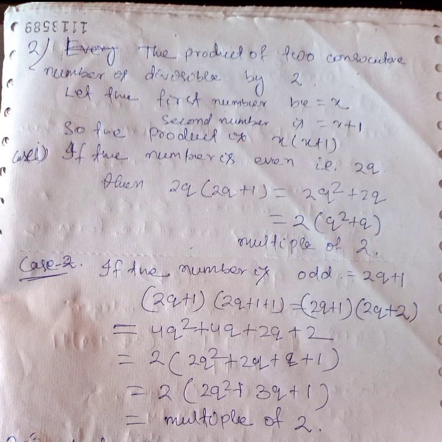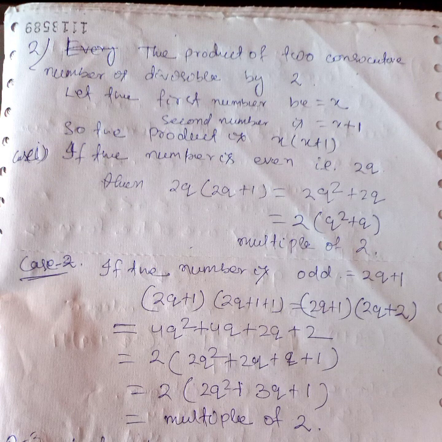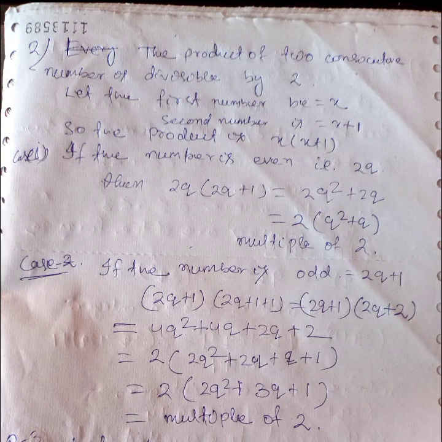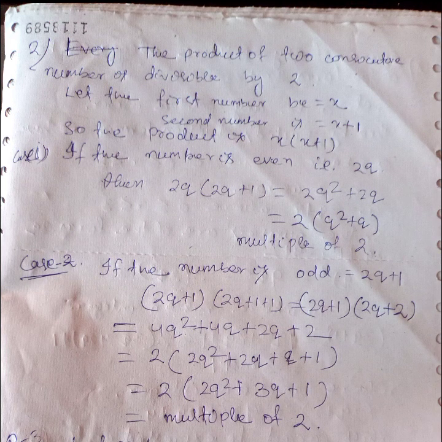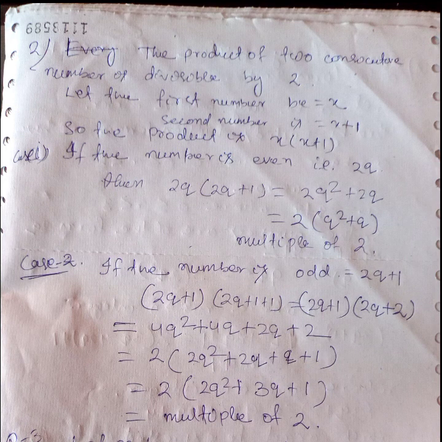Case 2, if the number is odd, that is 2q plus 1, then the next number is 2q plus 2. The expression becomes 2q plus 1 whole into 2q plus 2, that is 4q square plus 4q plus 2q plus 2. Taking 2 common, 2 whole into 2q square plus 2q plus q plus 1, that is 2 whole into 2q square plus 3q plus 1, which is a multiple of 2 also. Then it is proved that the product of two consecutive numbers is divisible by 2.